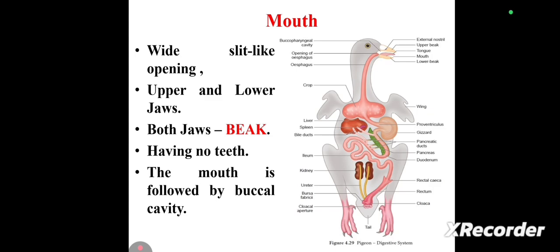In the general diagrammatic representation of the pigeon, the mouth is a wide slit-like opening having upper and lower jaws, and both these jaws are considered as a beak. And this important point: the pigeon has no teeth, and the mouth is followed by the buccal cavity.